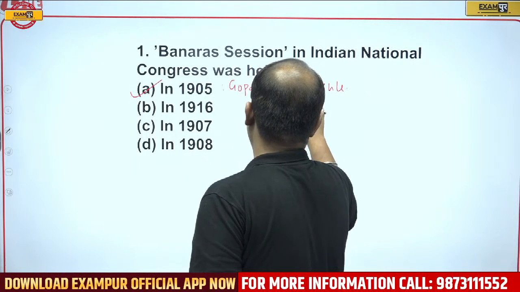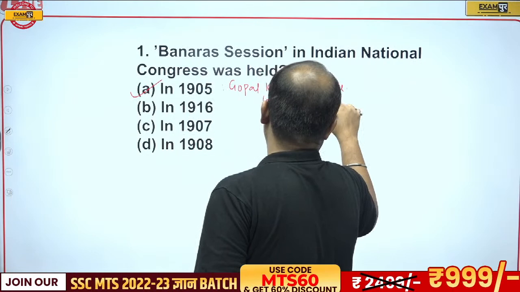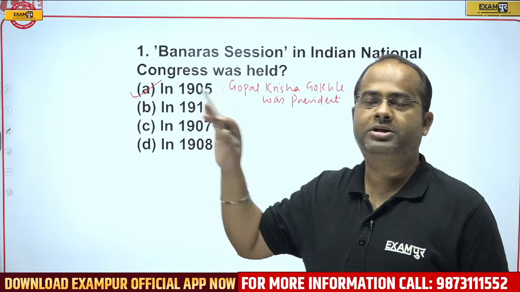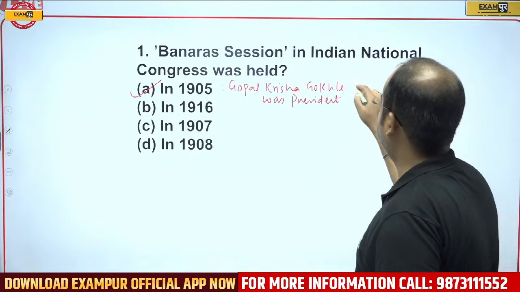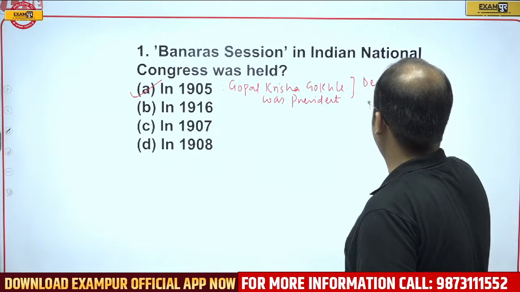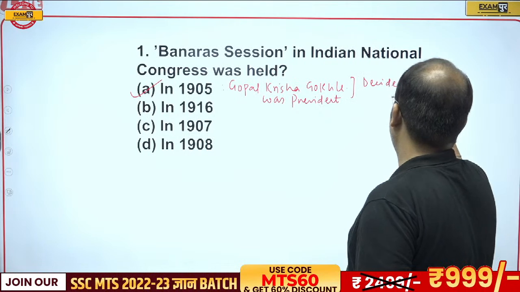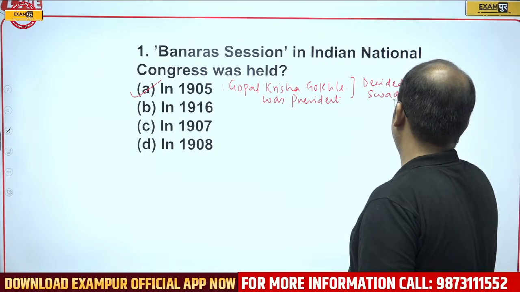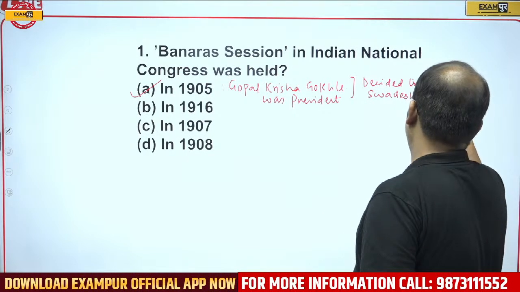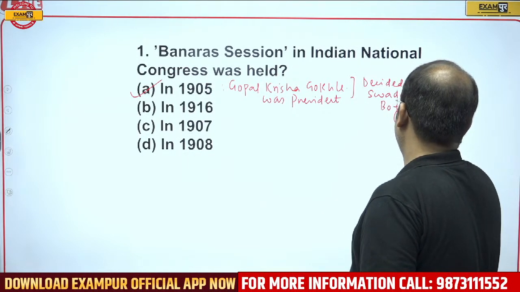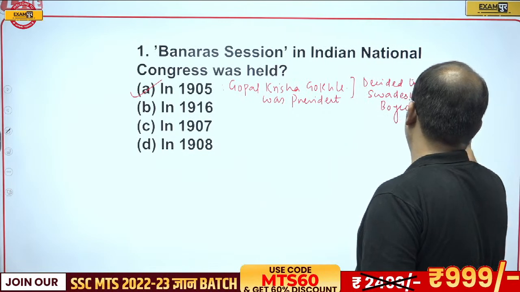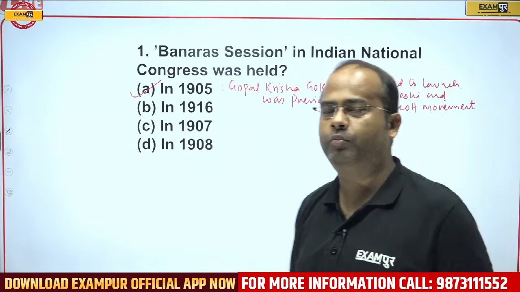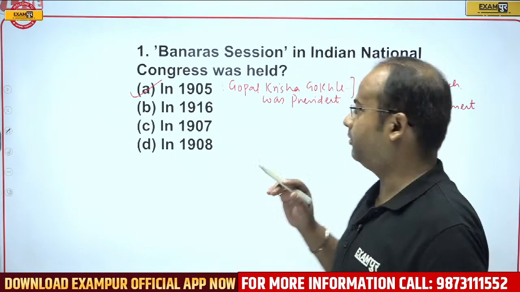In this session it was decided to launch the Swadeshi and boycott movement, which is also called the Bang Bhang Andolan.